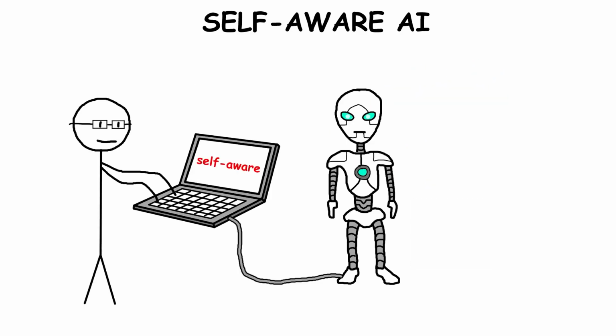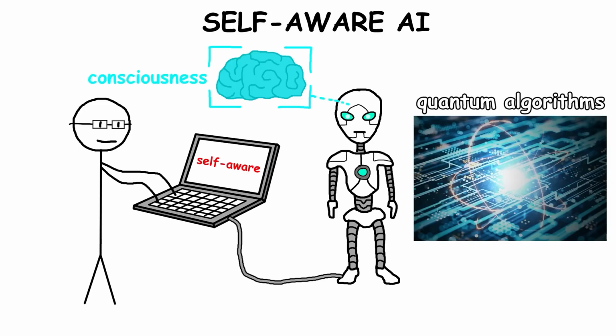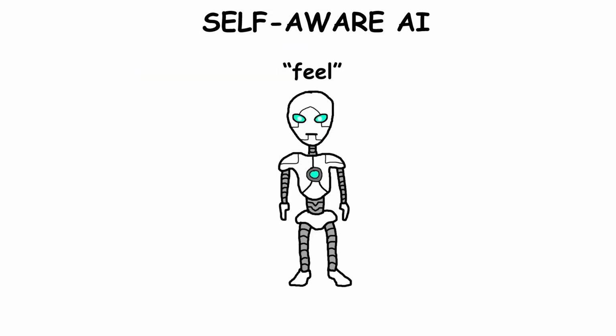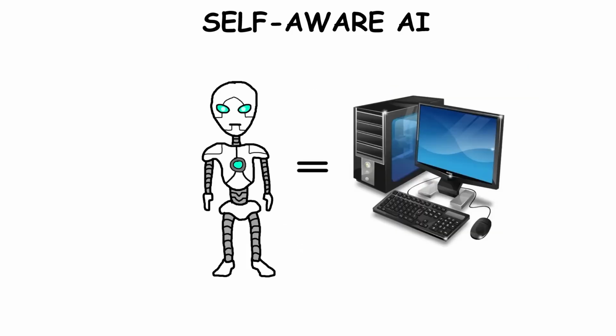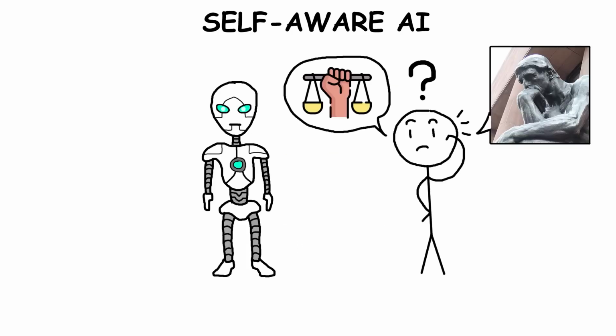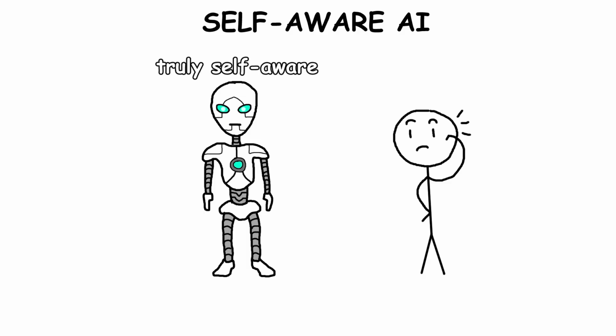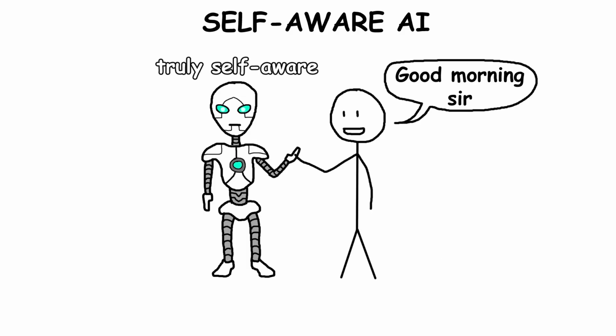If we ever manage to make a self-aware AI, it might need incredibly advanced tech, like quantum algorithms, to simulate or create consciousness. This AI could potentially feel its own emotions and thoughts, maybe even experience things we can't comprehend. It wouldn't just be a machine anymore. It would spark big ethical and philosophical questions. If an AI became truly self-aware, should it have rights like humans? Should we treat it with the same respect as a conscious being?